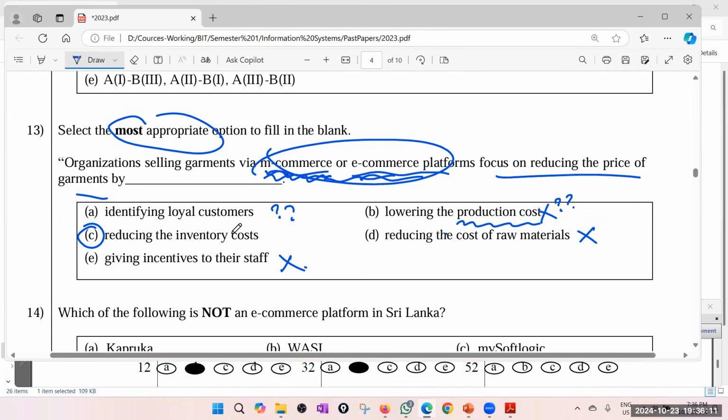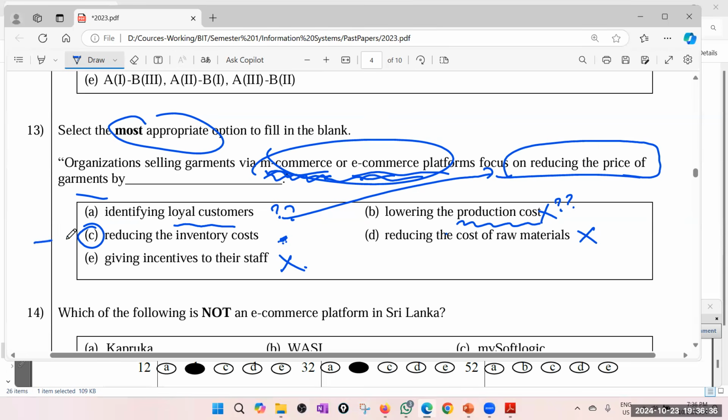Selling garments, focus on reducing the price, because loyal customers will not get more. Reducing the price of garments. But if you find the loyal customers, maybe you can give it at a lower price. Okay. Reducing the inventory cost means you sell quickly. When you sell quickly, you can sell at a lower price.